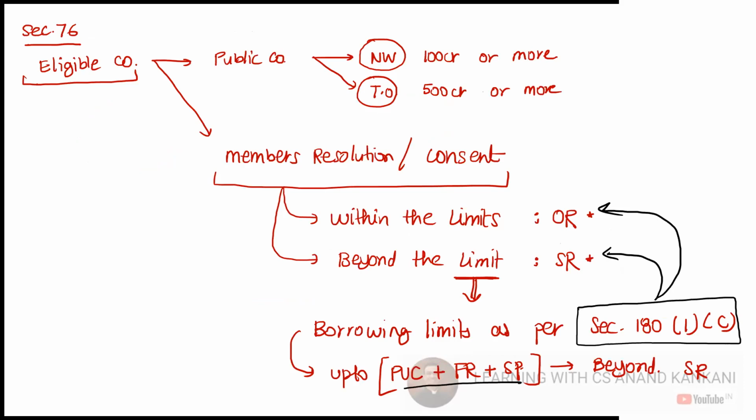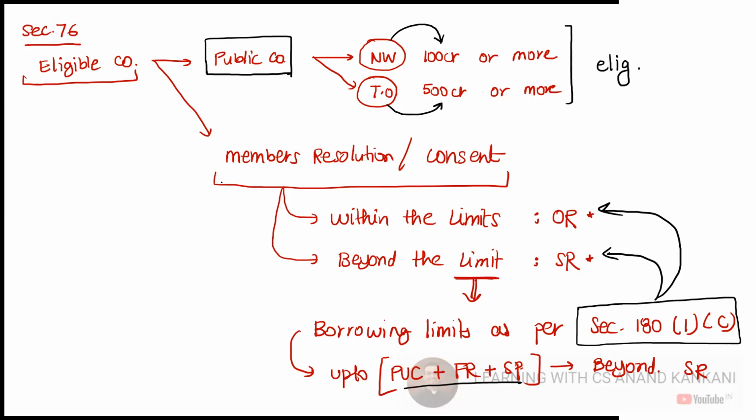Section 76 says that a company can accept deposits even from the public, not just from the members. So if the company wants to accept deposits from the public, what is the condition? First of all, you have to be an eligible company. What is an eligible company? An eligible company is one which is a public company and has a net worth of 100 crores or more and a turnover of 500 crores or more. So this is the eligibility, first and foremost.